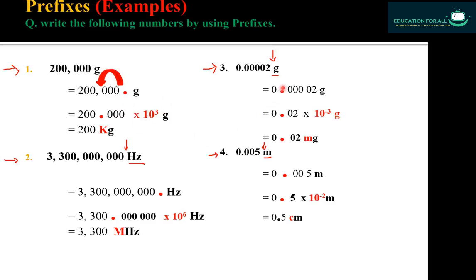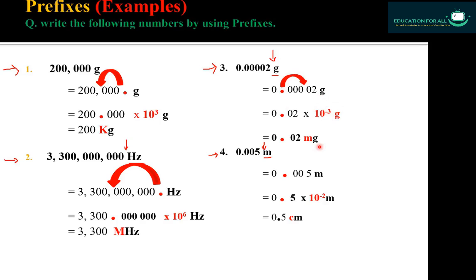And in the third part, I want to show you that whenever you shift the decimal point in the forward direction, the power will always be negative. Can you see?